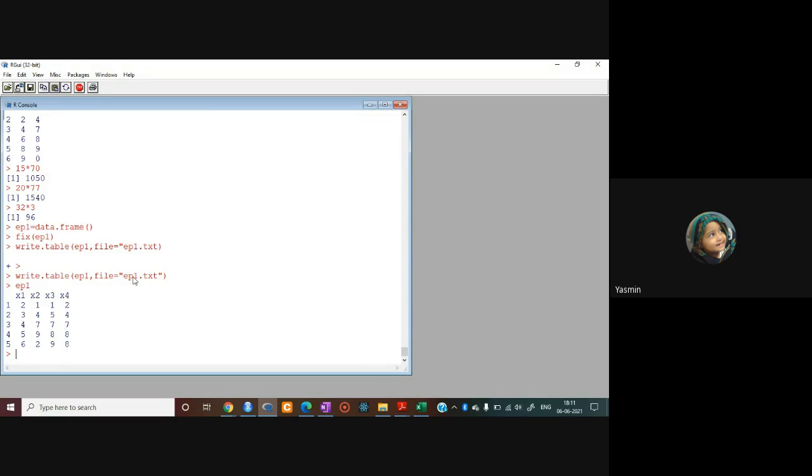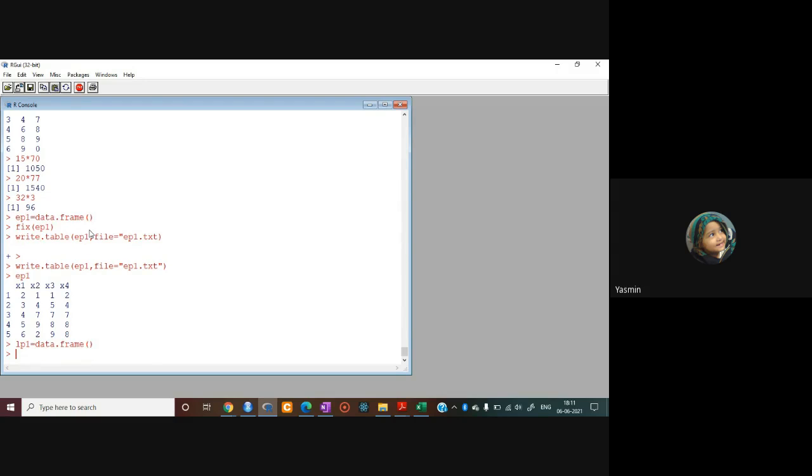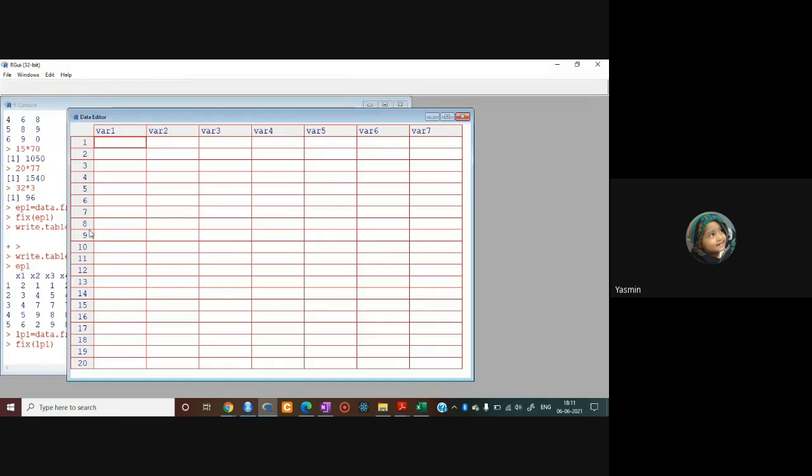The second is late pre-dynastic period. Just enter LP1, right? मैं अलग कर रही हूँ क्योंकि I have already created the data. फिर next you have to do the same thing, just data dot frame. क्या करेंगे हम यहाँ पे data dot frame कर देंगे, एंटर कर दिया हमने. Then using the fix function हम क्या करेंगे, यहाँ पे हमने लिख दिया LP1 ऑब्जेक्ट में which we have assigned earlier. Just press enter and another spreadsheet will open with your computer.